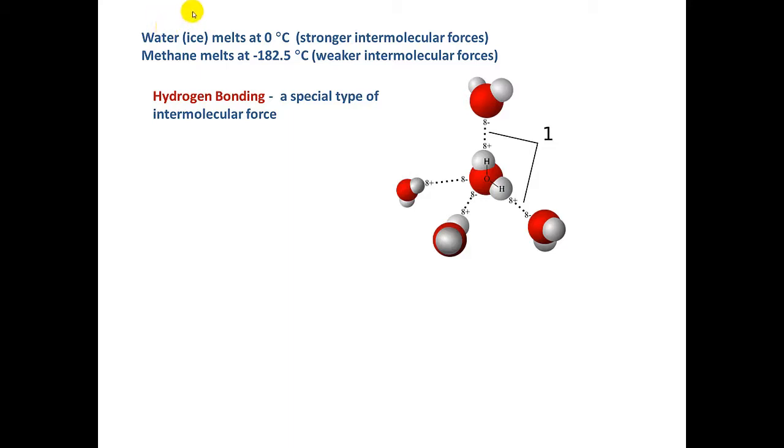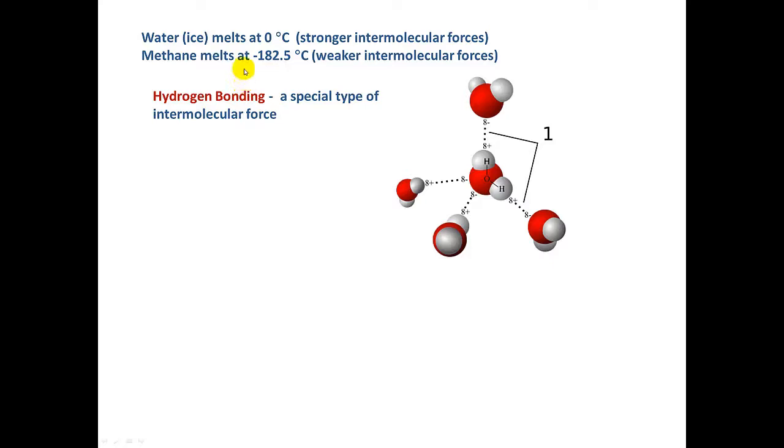So why is that? Why is one substance a liquid and the other substance a gas at room temperature? Well, water has stronger intermolecular forces than methane. In other words, water molecules have stronger attractions for each other, whereas methane molecules have very weak attractions for one another. So it's therefore a gas.